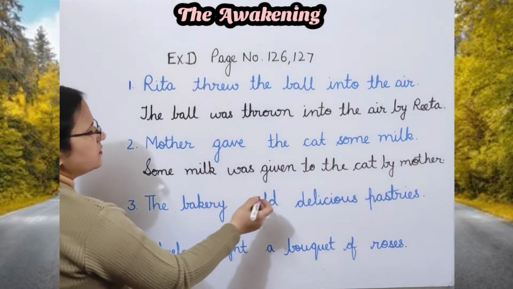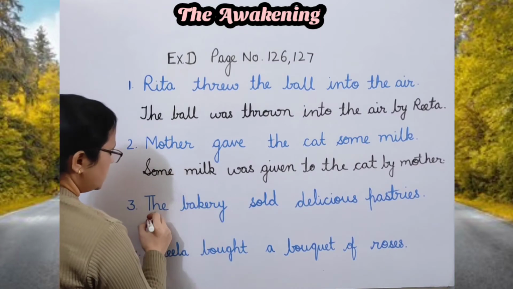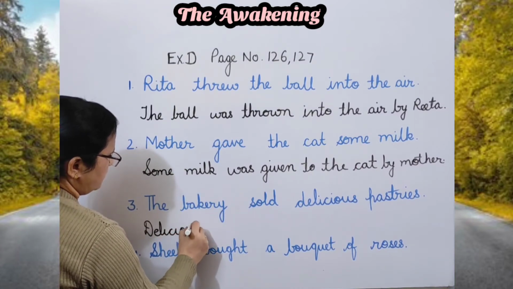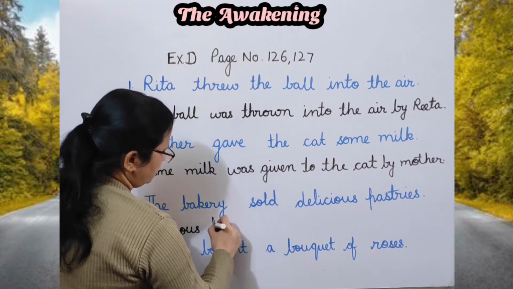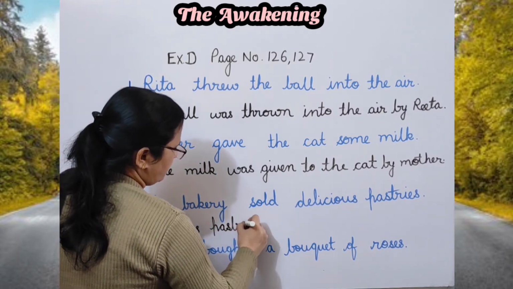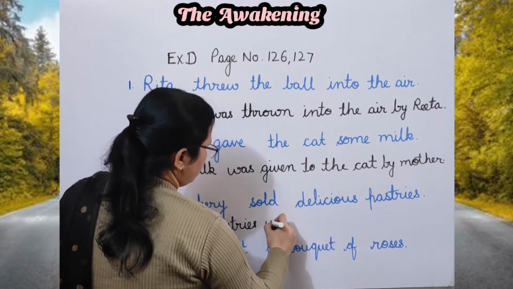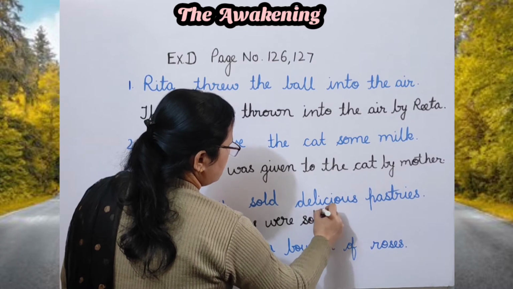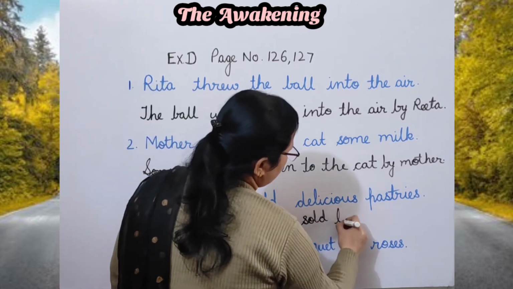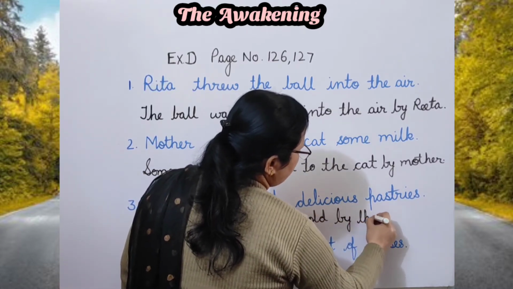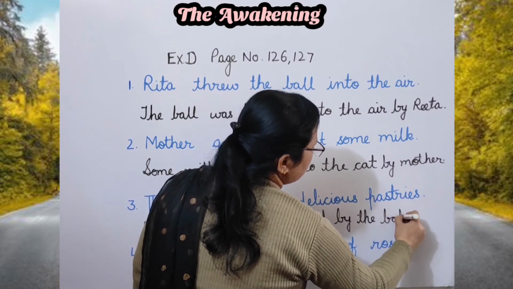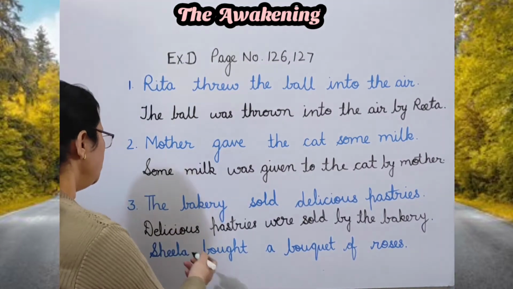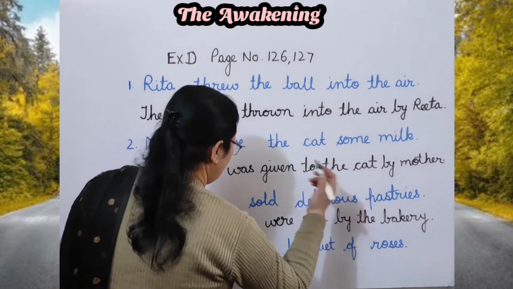Next, the bakery sold delicious pastries. So here your passive voice will be delicious pastries were sold by the bakery. Next, Sheila bought a bouquet of roses.